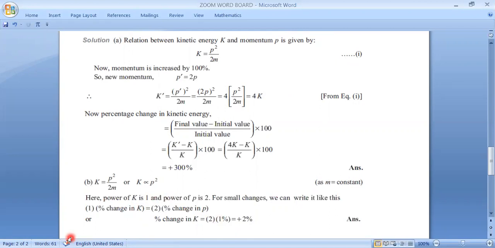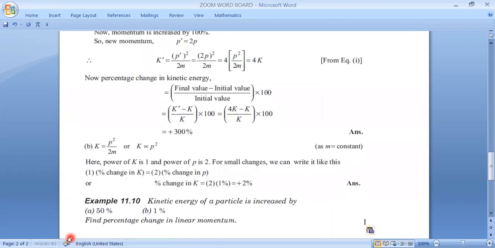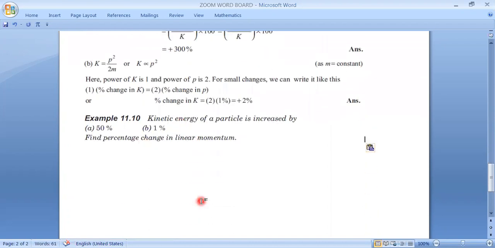Okay, now come to the second problem. It is almost similar but just reversed. Initially I gave p and asked you to calculate k, but in this problem I have given you k, you need to calculate p. Okay, and I am sure you will pause the video and solve the question. Okay guys, try it, pause the video.